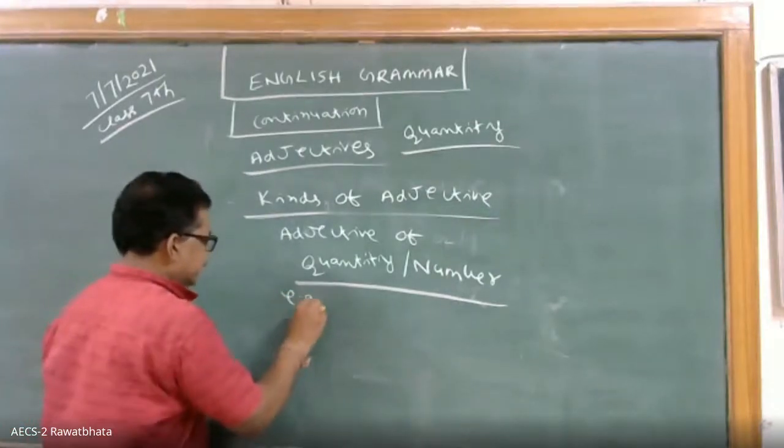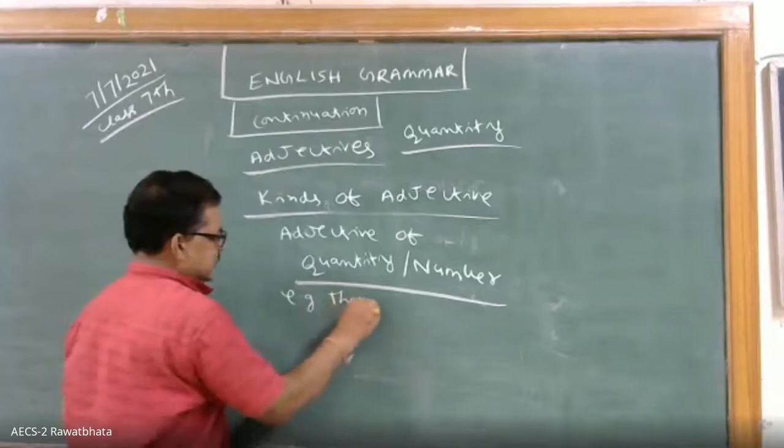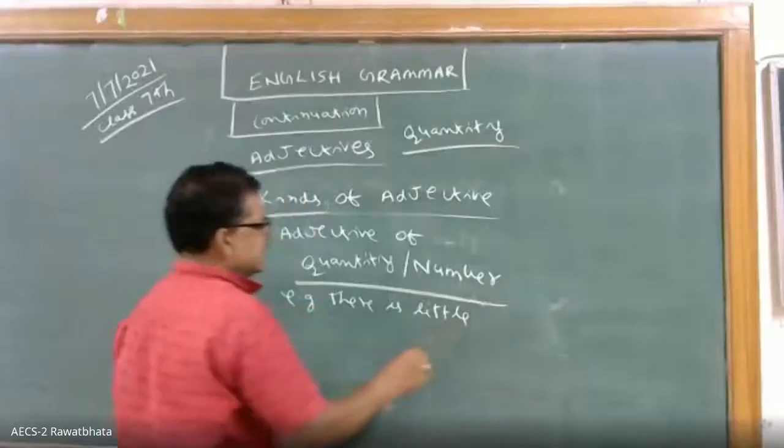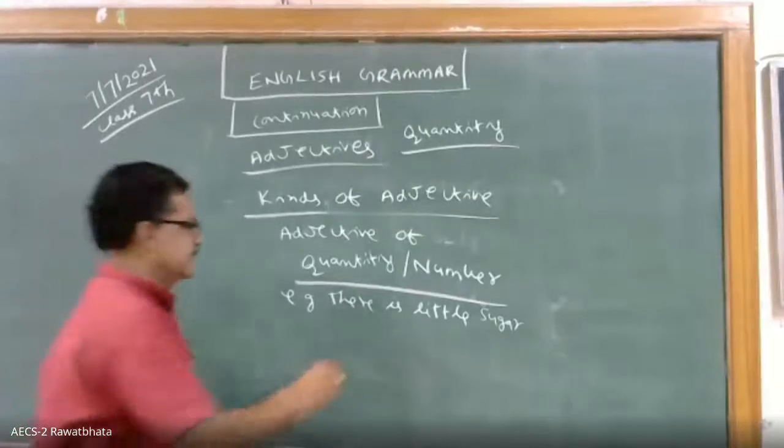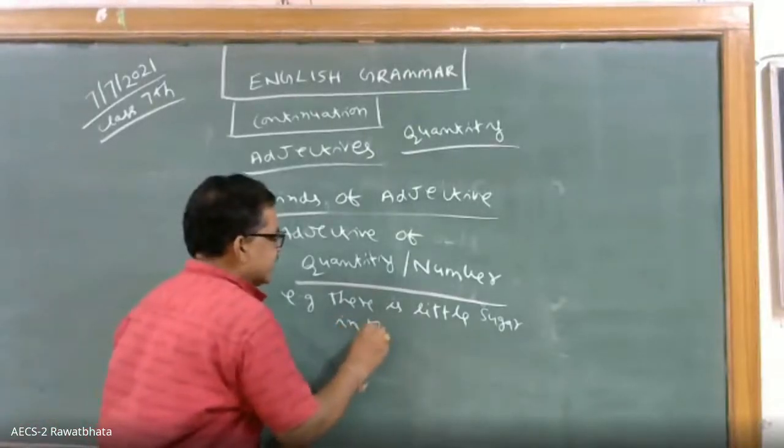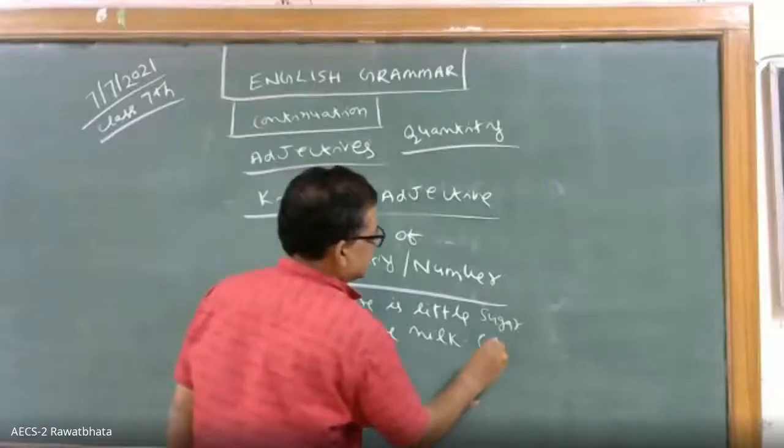Example, three boys are going. There is little sugar in the milk. Three boys are going, three is a number. Little is a quantity.